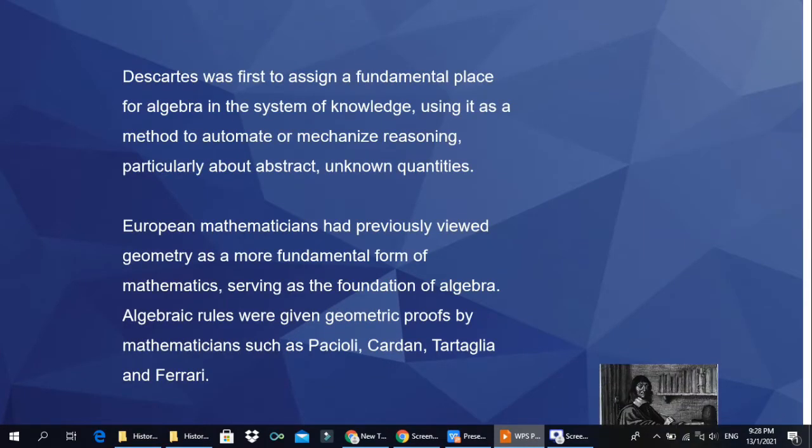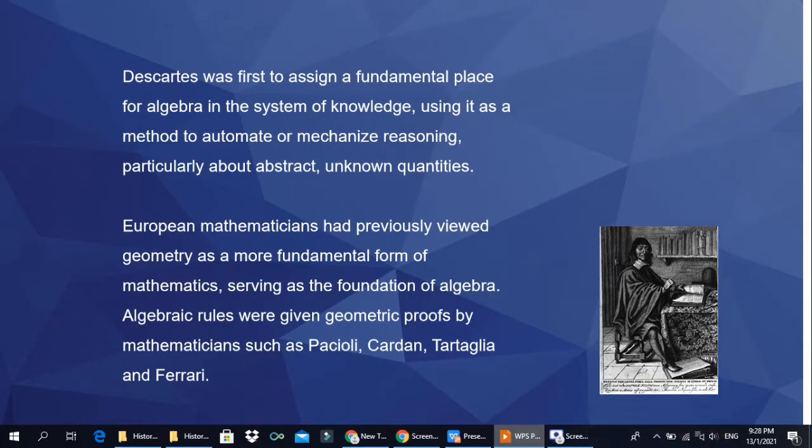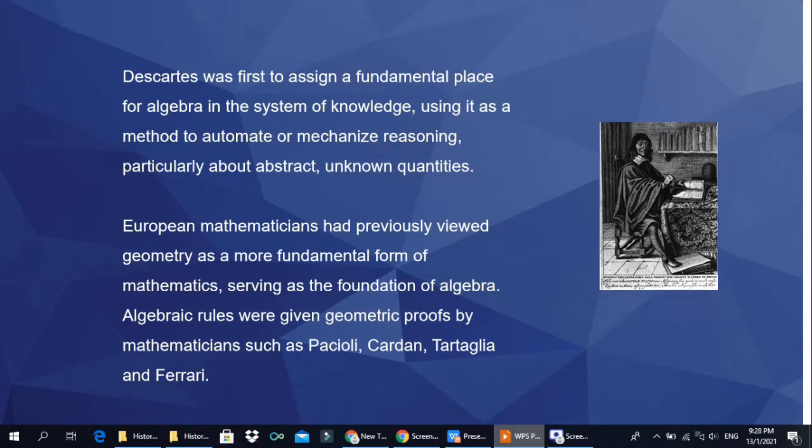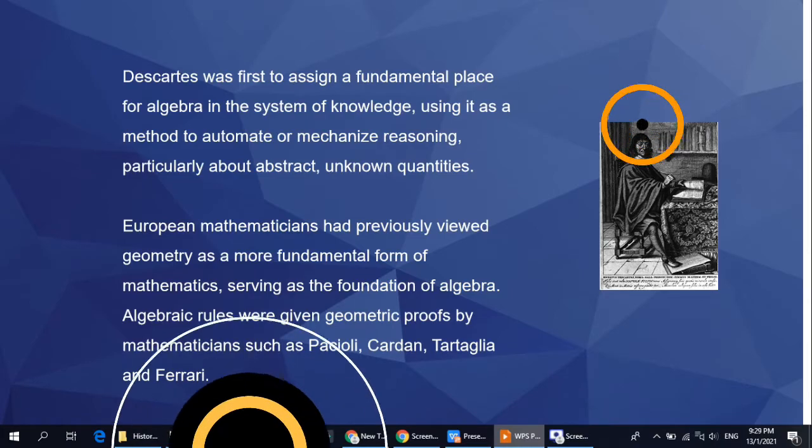Descartes was first to assign a fundamental place for algebra in the system of knowledge, using it as a method to automate or mechanize reasoning, particularly about abstract unknown quantities. European mathematicians.